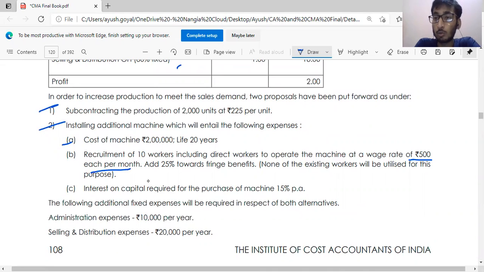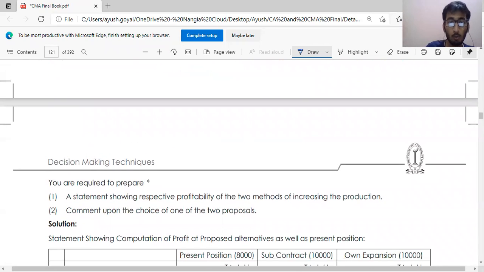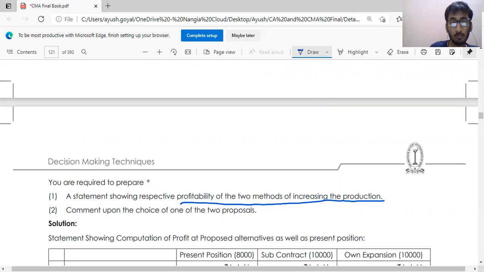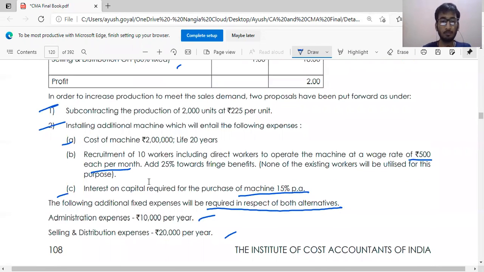So all those 10 workers we need to hire and pay, and interest on capital required for the purchase of machinery is 15%. Now the following additional information is given: administration expenditure and selling and distribution expenditure. It is required for both alternatives. You are required to calculate a statement showing profitability of the two methods of increasing the production and comment upon the choice of one of the proposals.